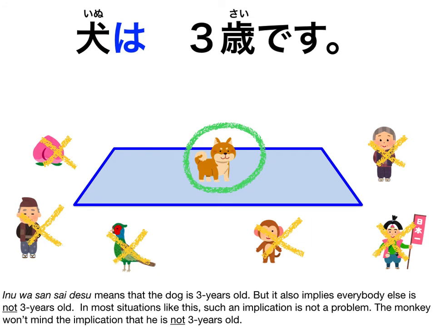犬は3歳です means that the dog is 3 years old. But it also implies everybody else is not 3 years old. In most situations like this, such implication is not a problem. The monkey won't mind the implication that he's not 3 years old.